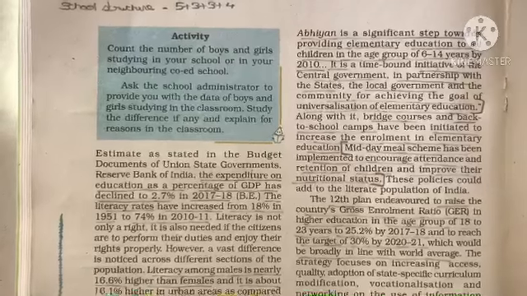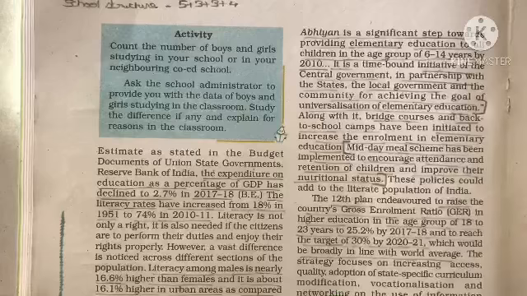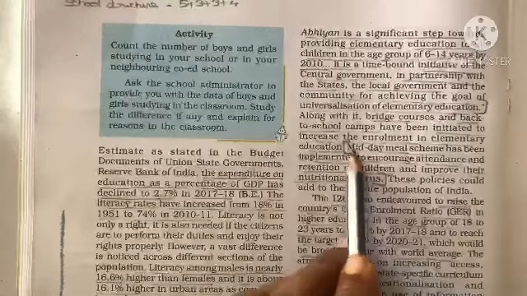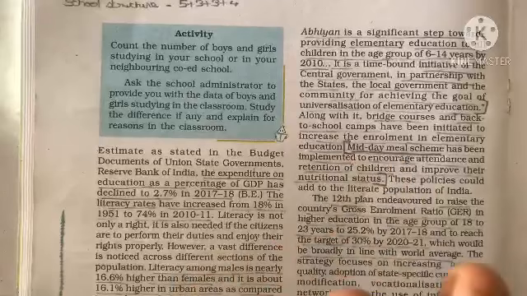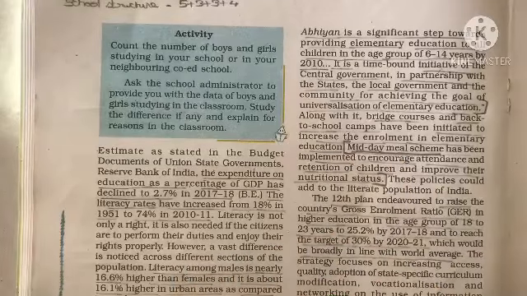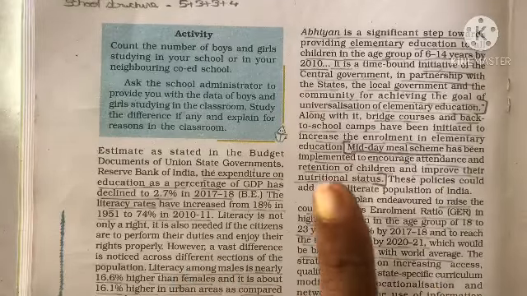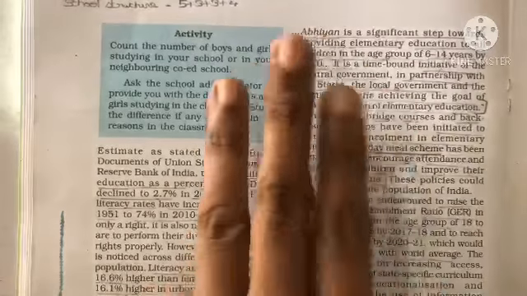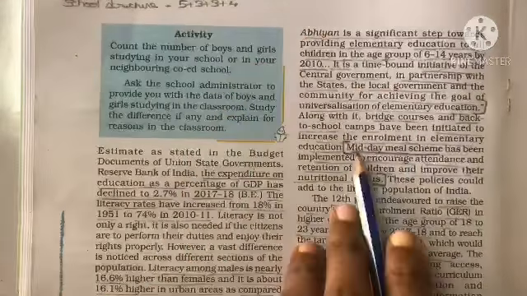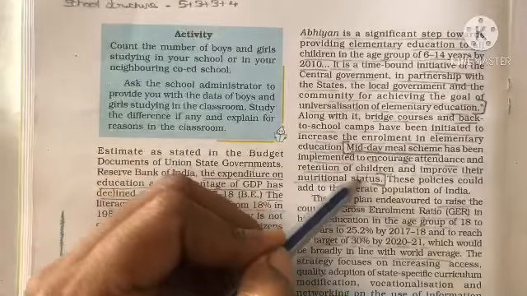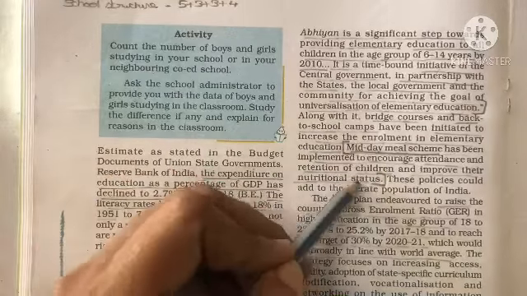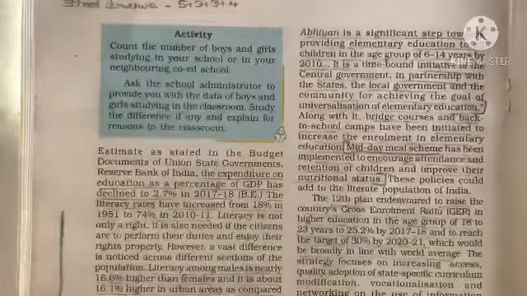Understood? So, Sarva Siksha Abhiyan is another program. And the third program is the midday meal scheme. In order to promote education, 3 main programs were undertaken by the government. One is Navodaya Vidyalaya, the second Sarva Siksha Abhiyan, the third one is the midday meal scheme. Again, here also 4 lines are given about the midday meal scheme. Please go through this one.